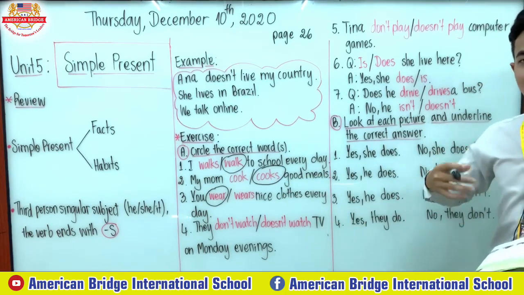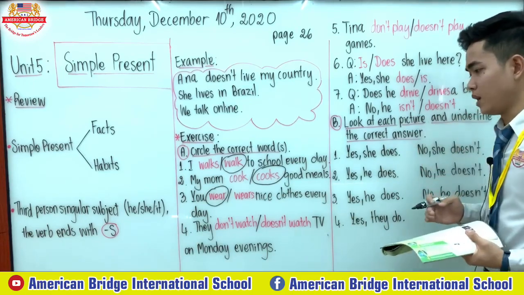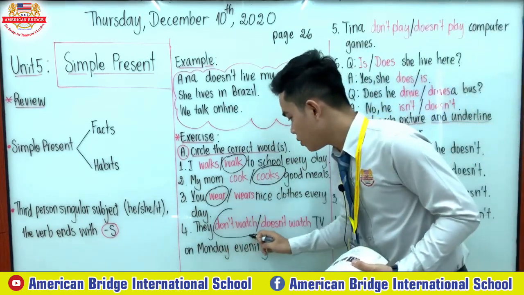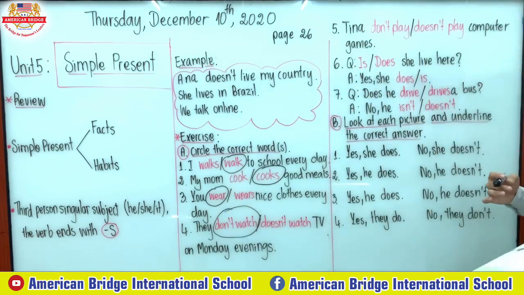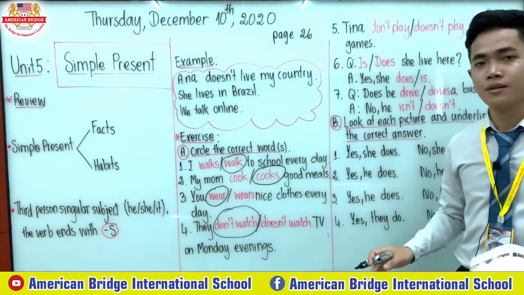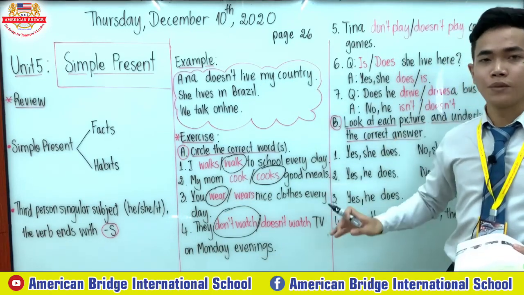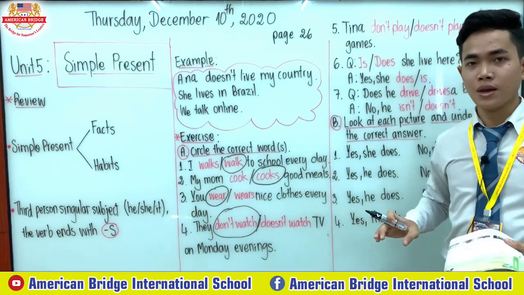Our subject is they, so the first one is the correct answer. They don't watch TV on Monday evenings. Why do we add s to evenings? When you see something like this, it means every Monday evening.